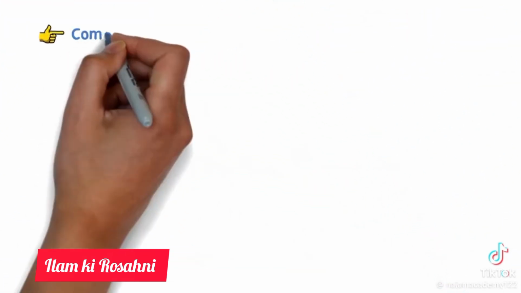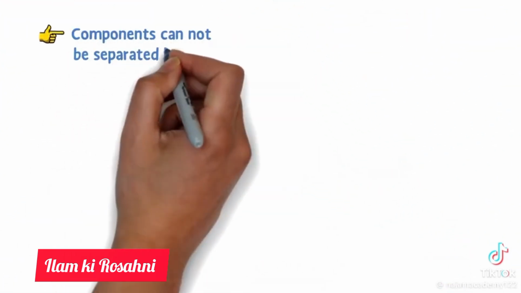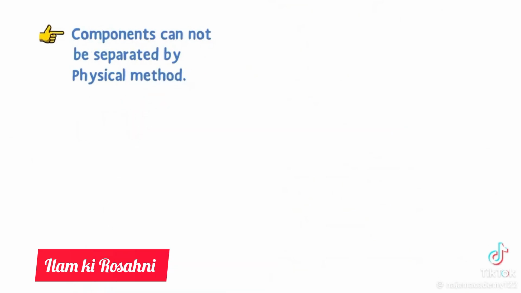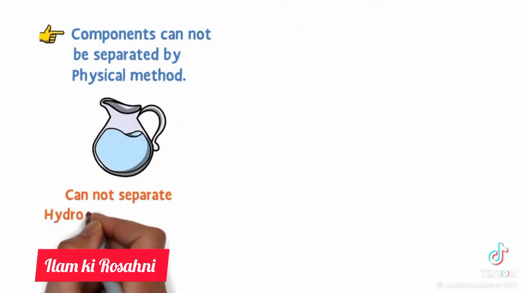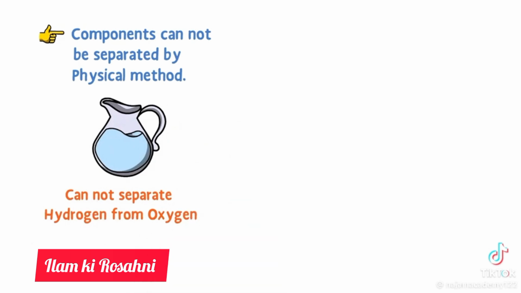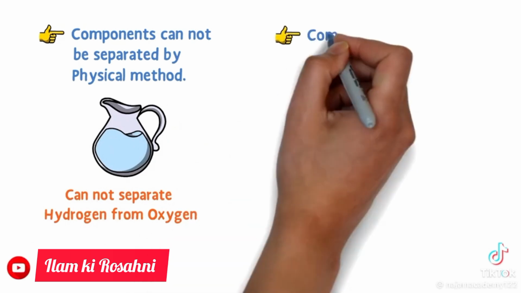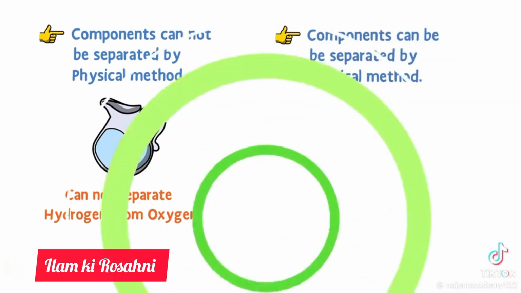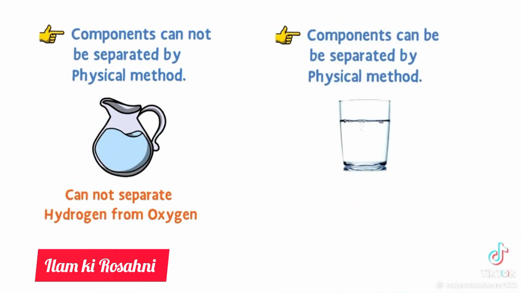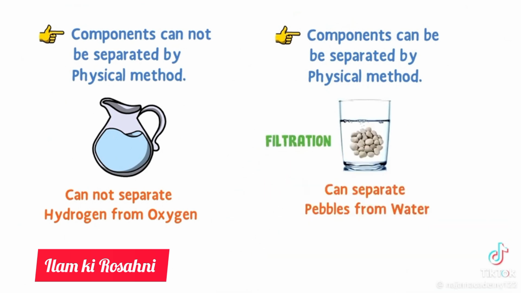Fourthly, components of a compound cannot be separated by any physical method. For example, you cannot separate hydrogen from oxygen in the water by any physical means, while components of a mixture can be separated by physical methods. For example, you can separate pebbles from the water by filtration.